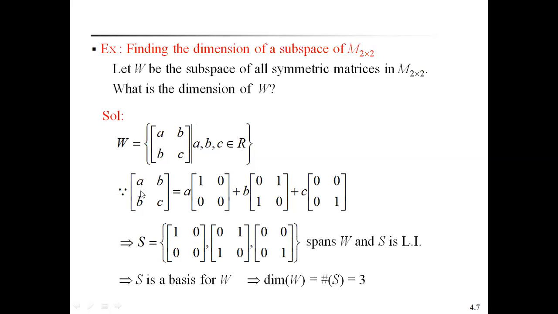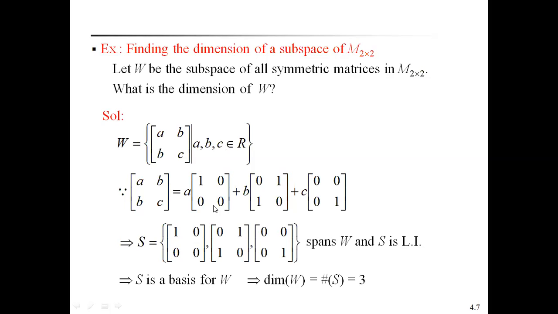Now take this matrix [a, b; b, c]. This can be written with a common from this matrix, we get [1, 0; 0, 0]. b is common from this matrix, we get [0, 1; 1, 0]. c is common, we get [0, 0; 0, 1]. Therefore, taking the variables outside, we can write it like this.